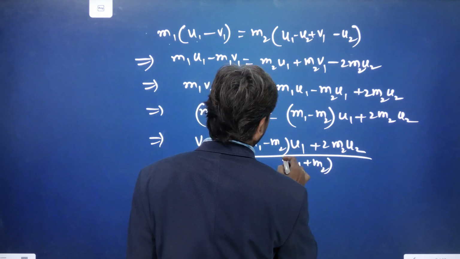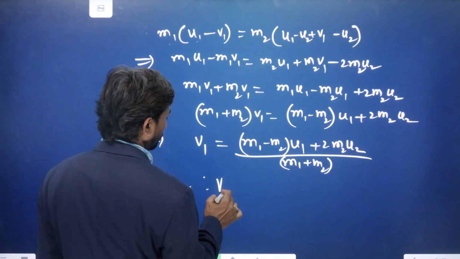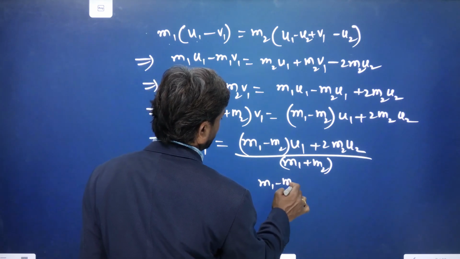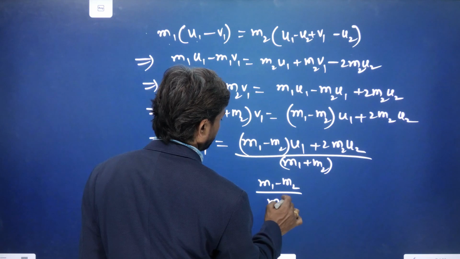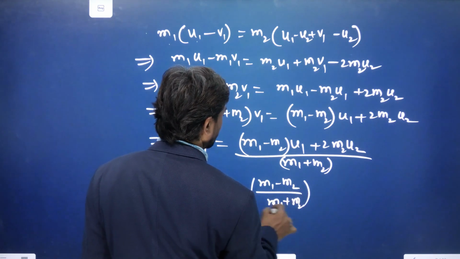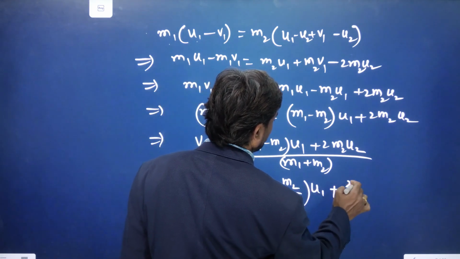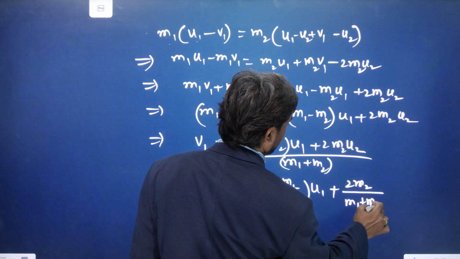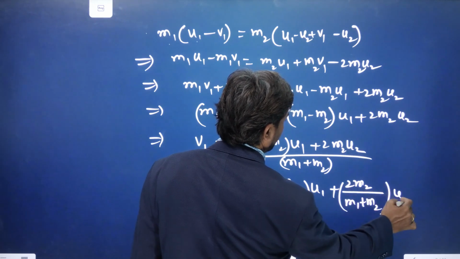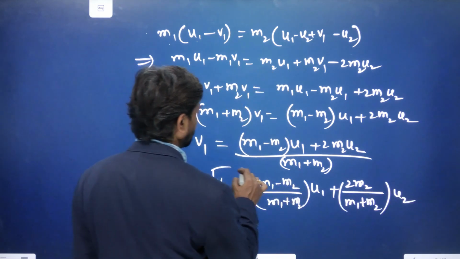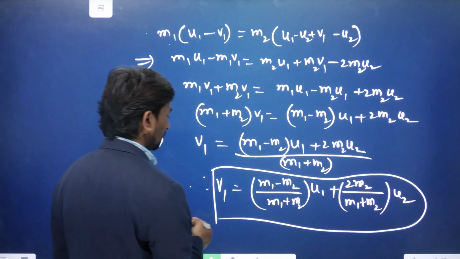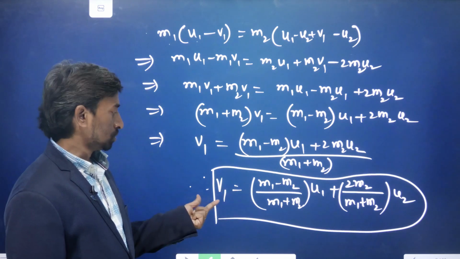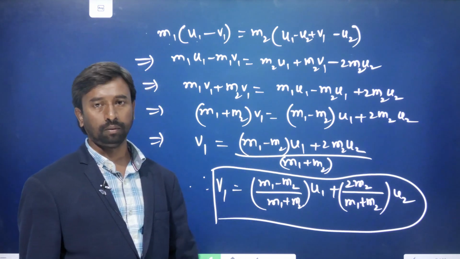So v1 is equal to (m1 minus m2) divided by (m1 plus m2) into u1, plus 2 m2 divided by (m1 plus m2) into u2. This is the expression for the final velocity of the first body after the collision. With this final velocity, the body will move.